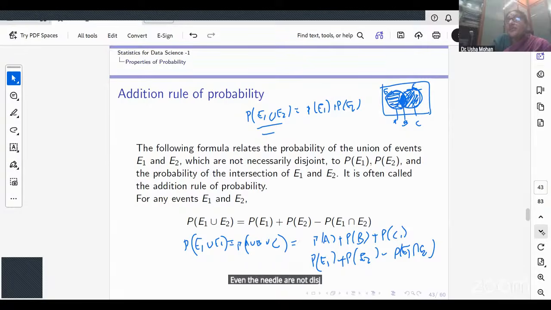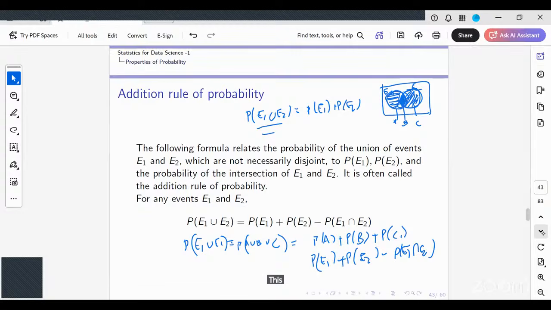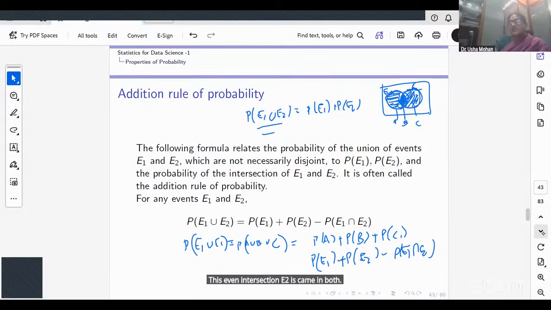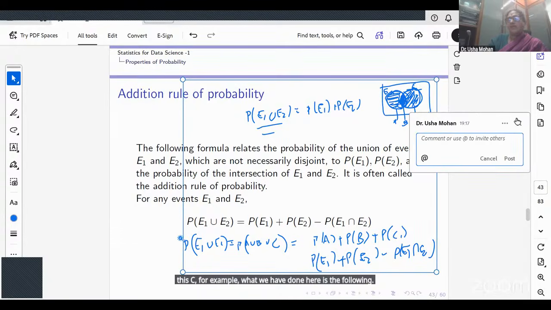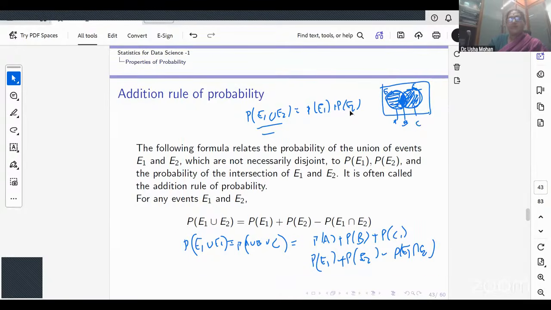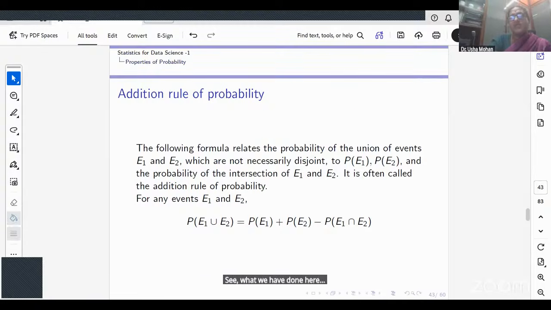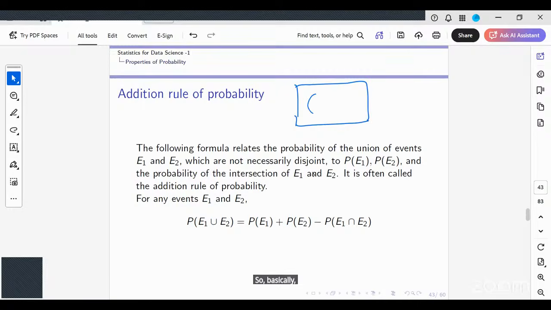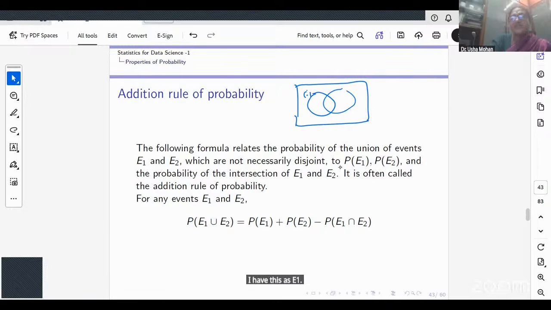E1 and E2 are not disjoint. I have written E1 union E2 as three disjoint unions, A, B, and C. This E1 intersection E2 is common to both. Basically, I have this as E1 and this as E2, right?